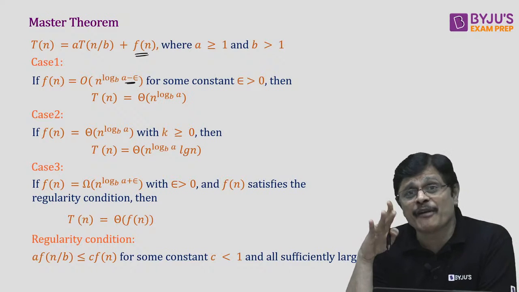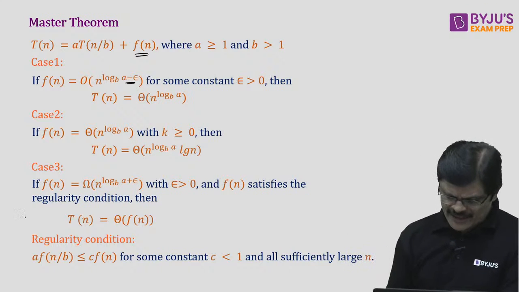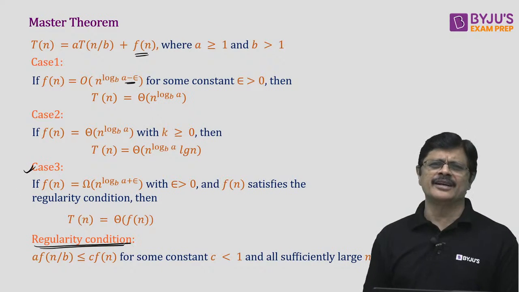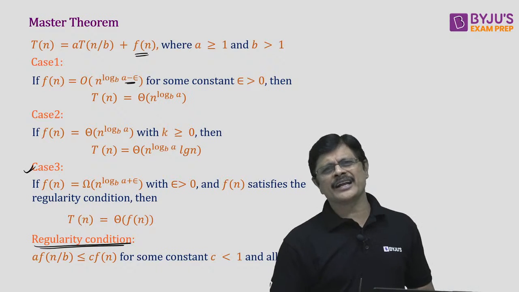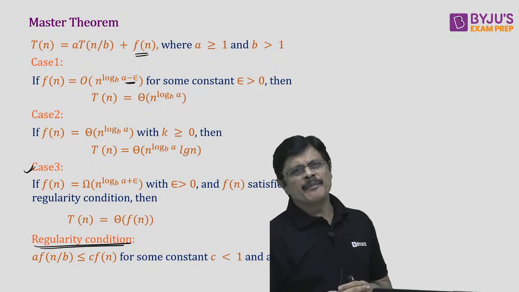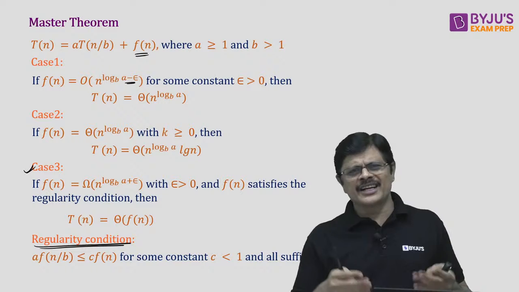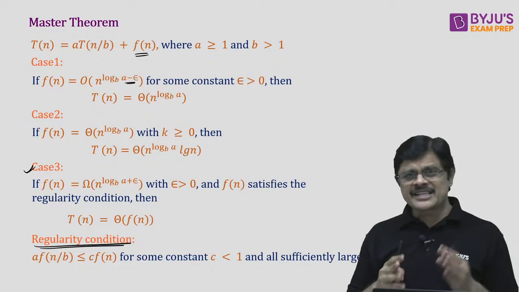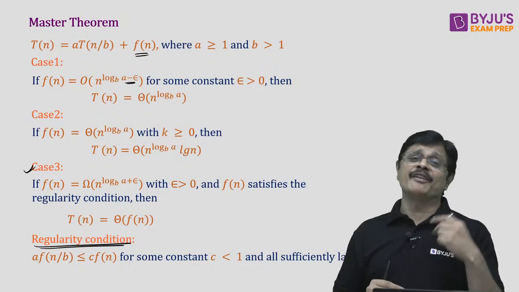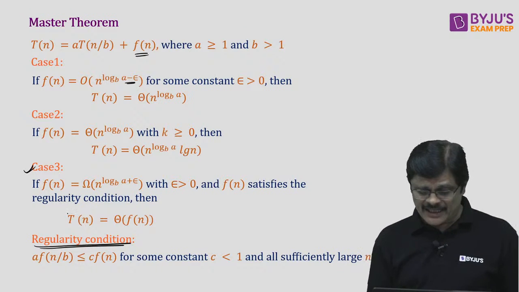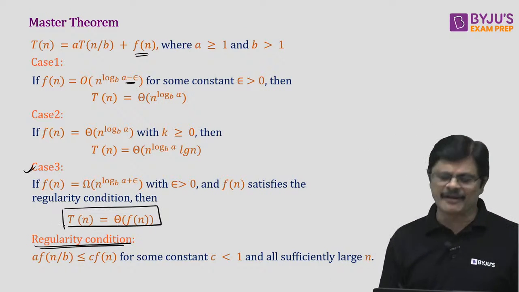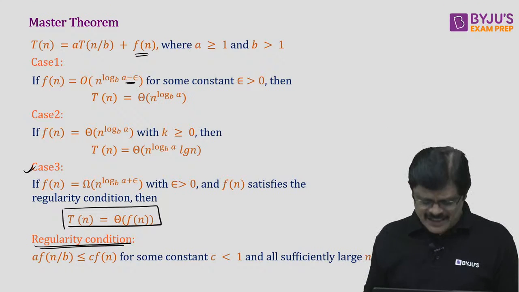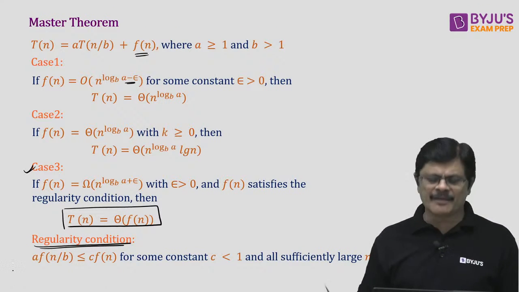Now suppose f(n) dominates. The third case says f(n) dominates, and the regularity condition is satisfied. Of course, you don't have to verify this regularity condition for polynomial problems, because if f(n) is polynomial, obviously the regularity condition will be satisfied. That is, f(n) is dominating and f(n) satisfies the regularity condition. Then T(n) is theta of f(n). So this is the basic form of the master theorem.